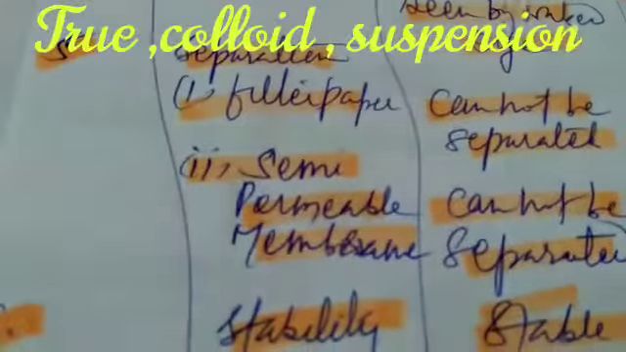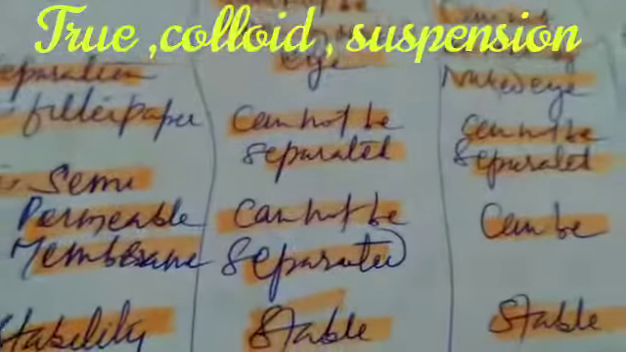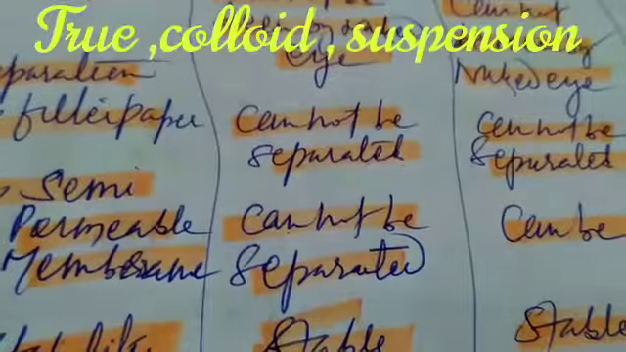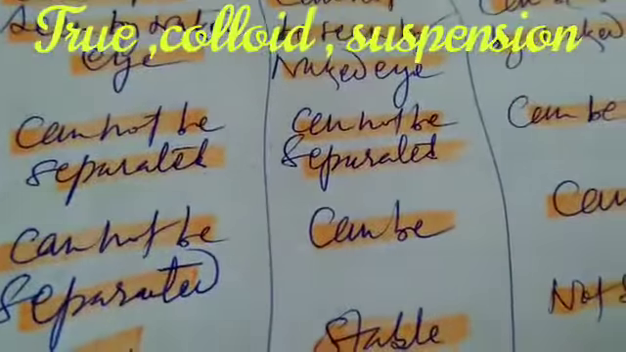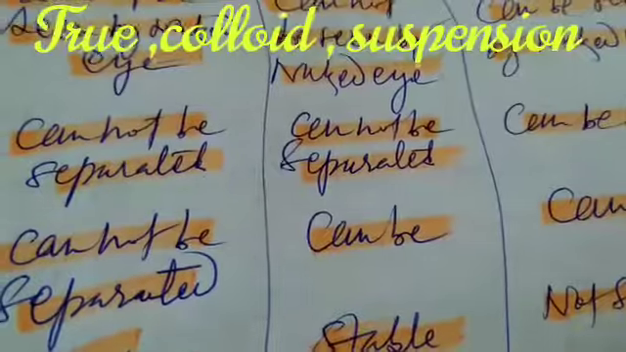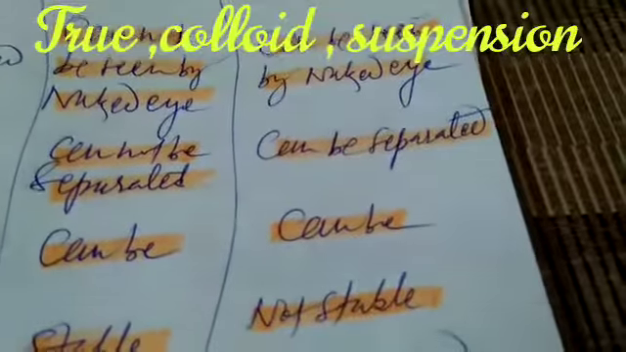If we take semi-permeable membrane, SPM, then components of true solution cannot be separated, but components of colloidal solution can be separated, as we have studied that the particles of colloidal solution cannot pass through the semi-permeable membrane. Components of suspension can be separated by semi-permeable membrane also.